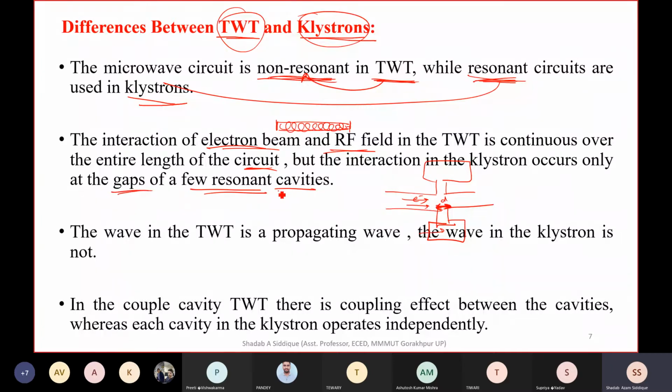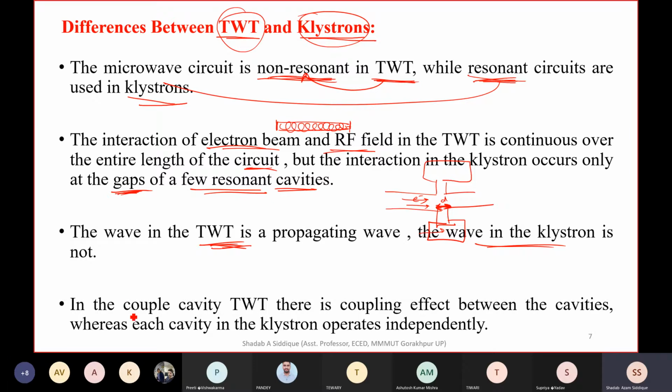whatever resonant cavities we have, whether two cavities, one cavity, three cavities or four cavities. If we have four cavities, there will be interaction between the RF field and the electron only at the gaps. But here, throughout the guide or throughout the tube, there is interaction between the RF field and the electron. The wave in the tube is a propagating wave. In the klystron there is no propagating wave, but here the wave is a propagating wave.